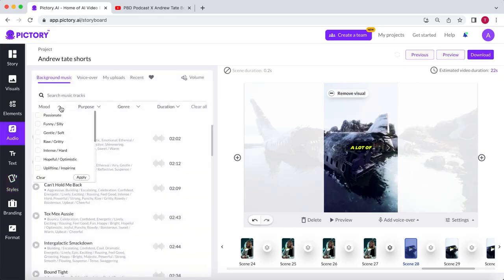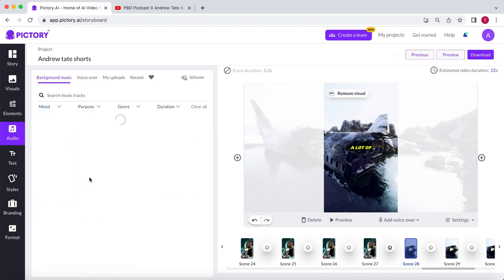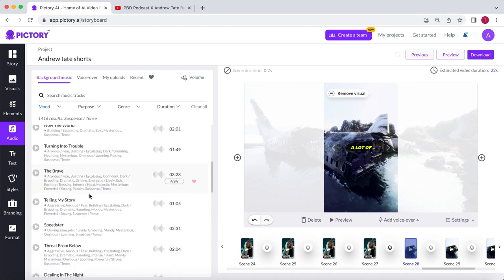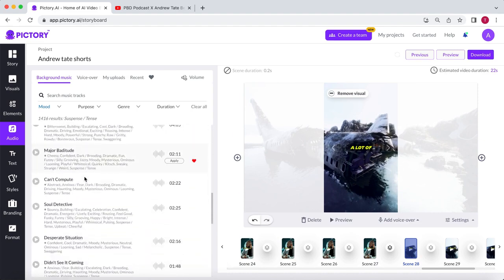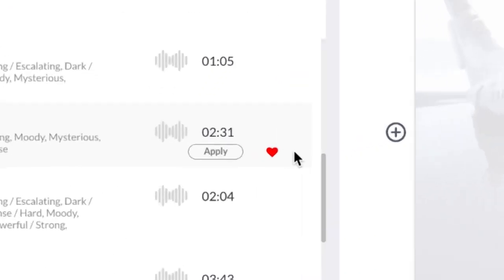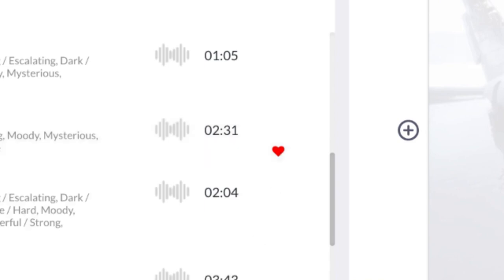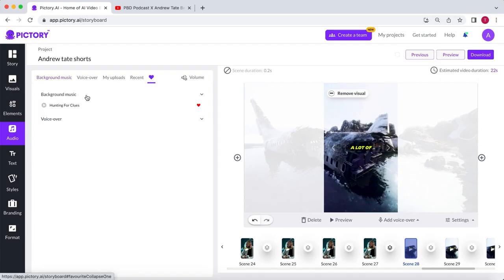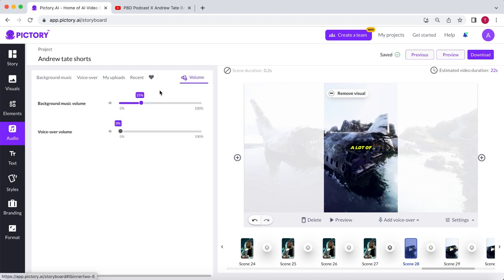Now, let's search for a soundtrack to overlay on the video. I suggest spending a few minutes finding a few soundtracks you like. Pictory has over 10,000 copyright-free songs you can use. If you have to search for a new track every time, it will take a while. When you find a track you like, select the heart icon to save it as a favorite. I've already found one, so I'll use that. Select Apply and adjust the volume to your liking. Now, click on Preview to see if everything meets your expectations.